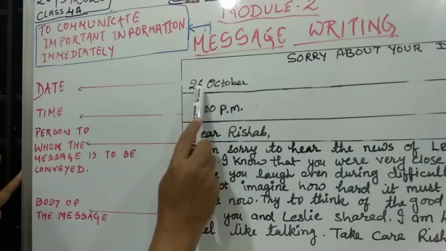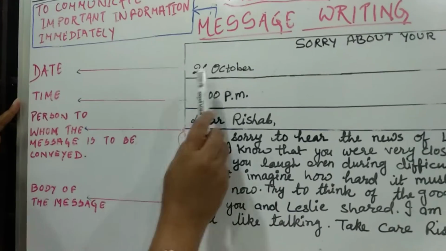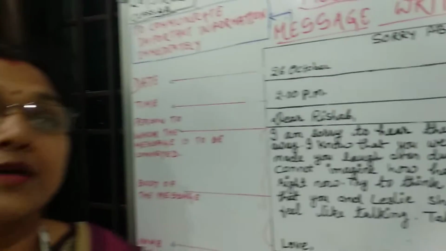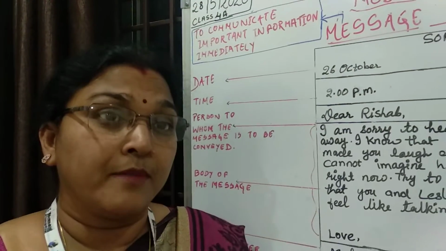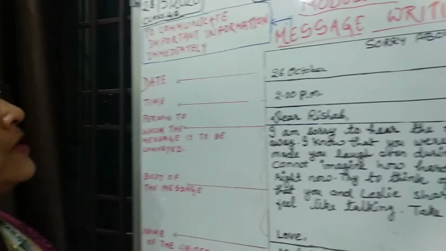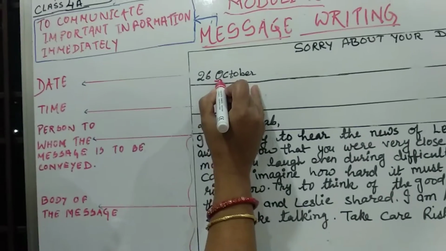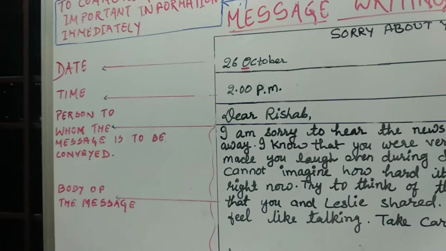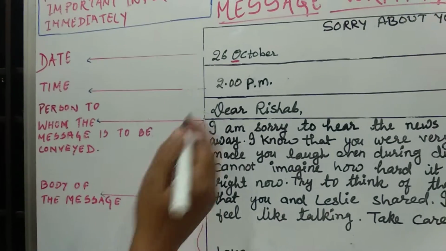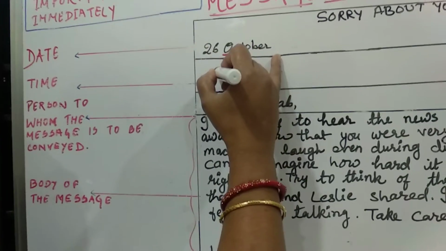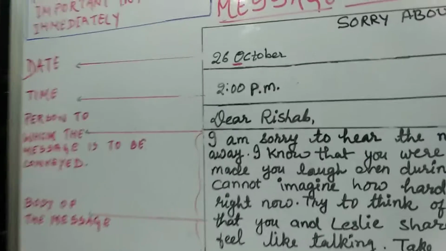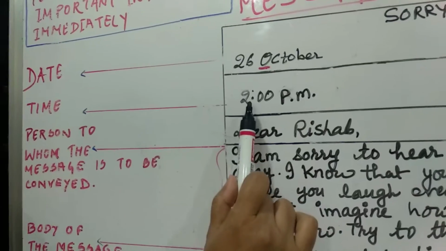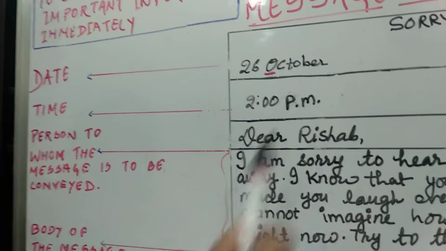So write the date. On the top you have to mention the date. When you are writing the date, you write the date and the month. If you remember, I told you about the acronyms. When we talk about the month, we always write the month in capital letters. So if I am writing October, it should be in capital letters. Then secondly, when we are talking about the time, as we have read a few days before about the colon, when we are talking about timing, a colon has to be used. So if I am writing the message at 2 o'clock, this colon has to be used there. It can be AM, it can be PM.